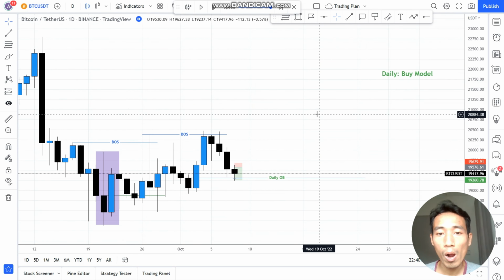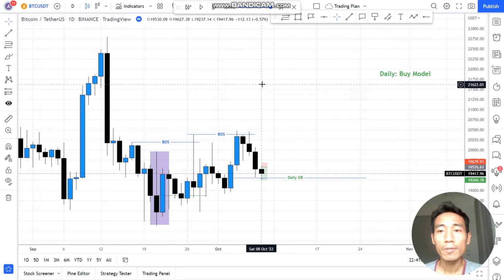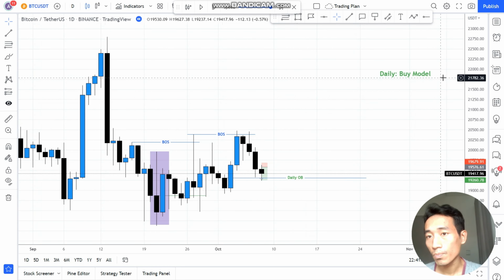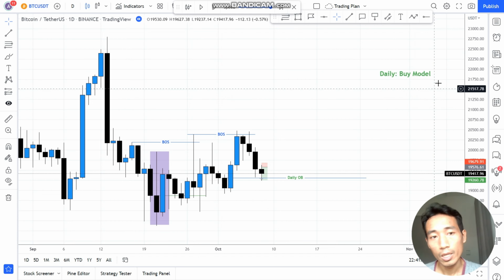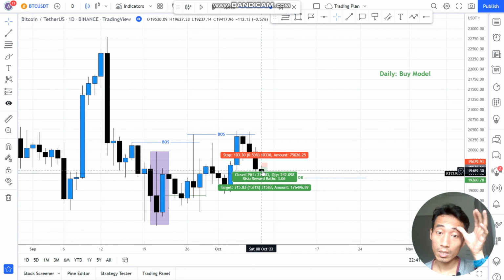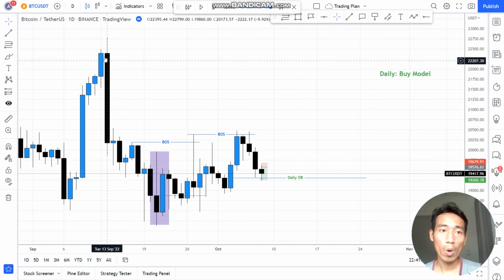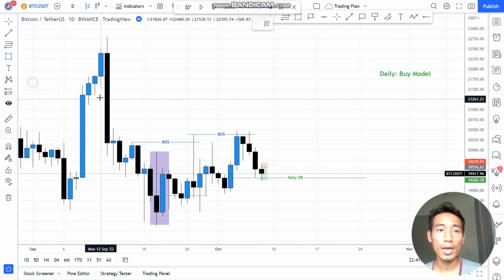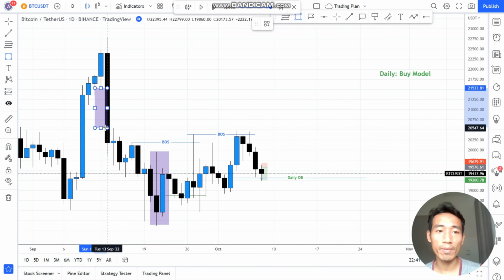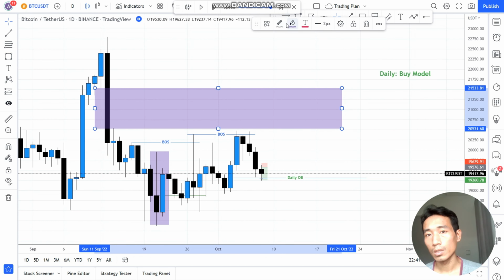Well, it requires a shorter time frame perspective. On daily, we have the daily model. The daily market is under a buy model, which means the high is going to be taken and the low respected, and price is currently in the daily order block. Up here, what I see is this fair value gap on daily.